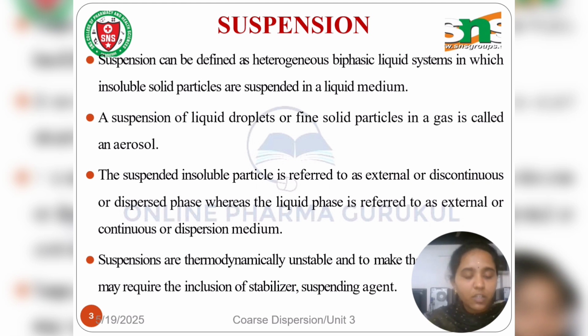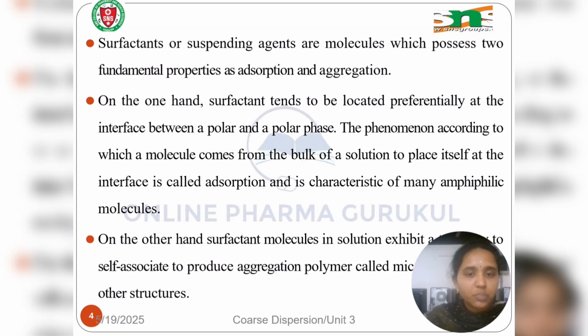It is thermodynamically unstable, and it is made to the required volume with the help of stabilizers and suspending agents. Surfactants or suspending agents are molecules which present two fundamental properties, that is adsorption and aggregation.